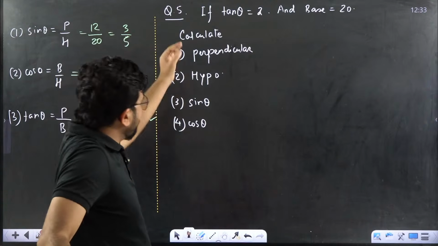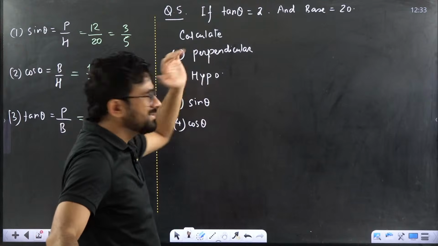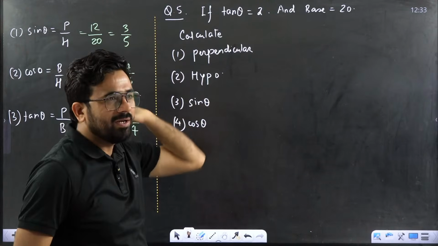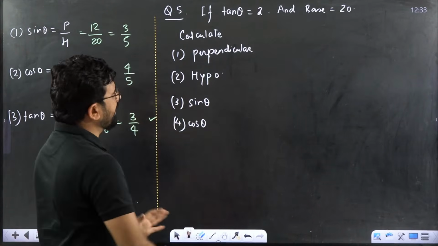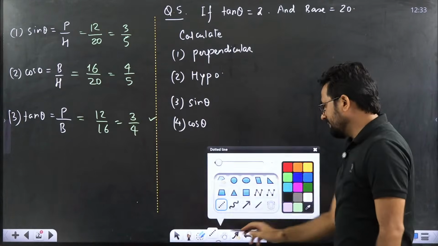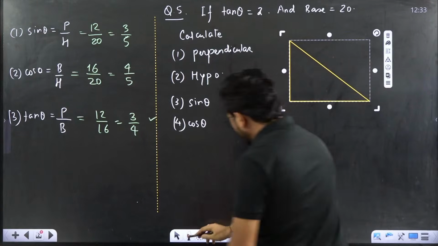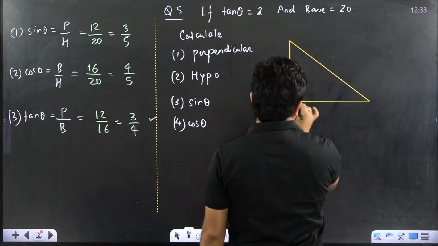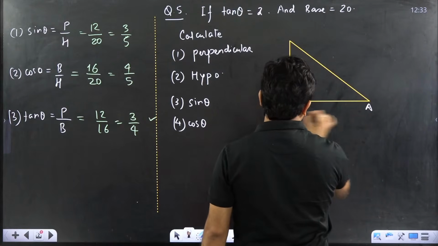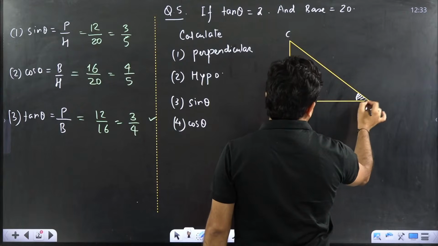Everyone try to understand what is given to you. Very first thing what you have to do, you have to draw the triangle, right angle triangle. Without that you cannot solve it. So again draw the right angle triangle. This is the right angle triangle. In this right angle triangle, I am saying this is A, this is B, this is C. We are taking this angle theta.